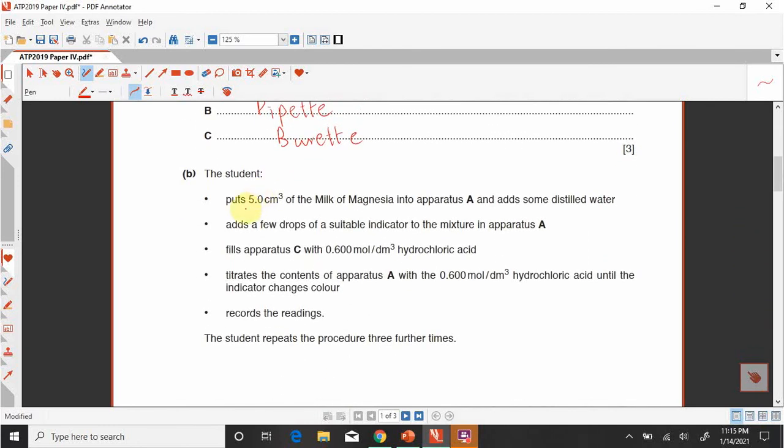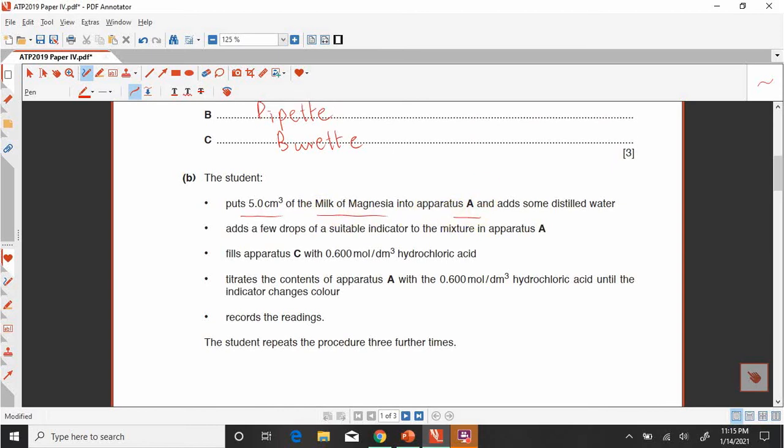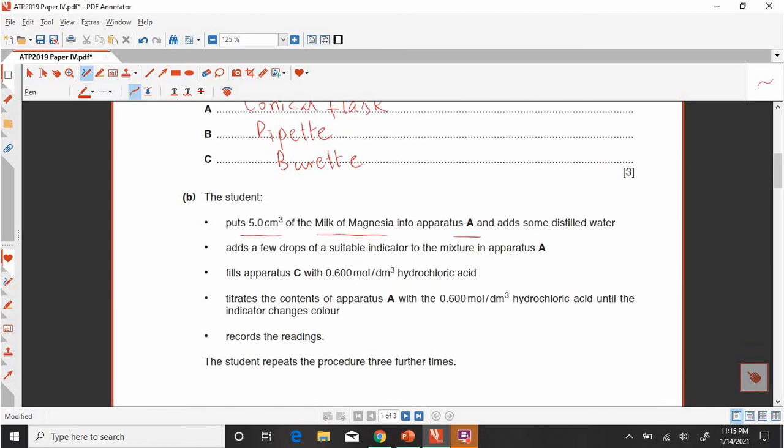The student puts 5 cm cube of milk of magnesia into apparatus A. Apparatus A is the conical flask, and some distilled water, and adds a few drops of a suitable indicator.